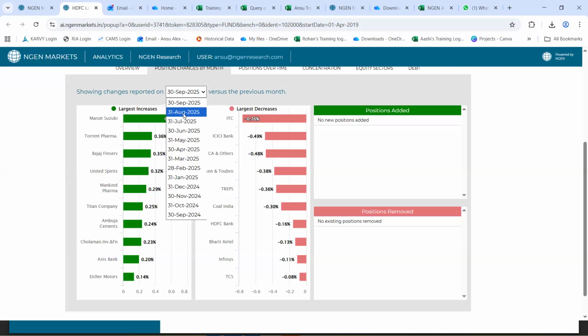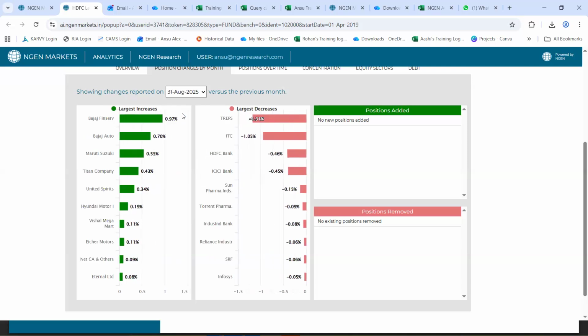For example, if I select this as 31st August 2025, it will tell me, in consideration to July, how the portfolio has changed. Here as well, we can see that it has increased its stake into Maruti Suzuki as a stock. And in addition to that, it has also reduced its stake into ITC as a stock. So for Maruti and ITC, we can see that for 2 months consecutively, there has been an increase as well as a reduction respectively into each of these stocks.